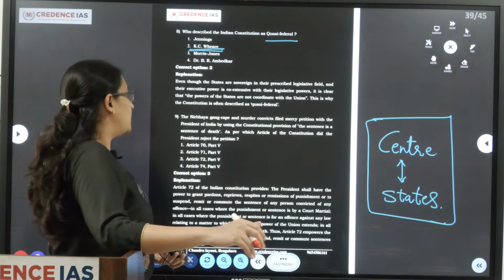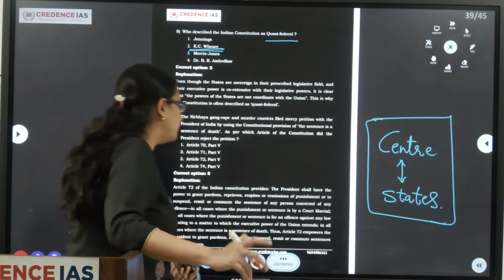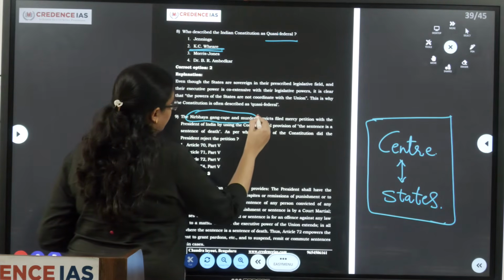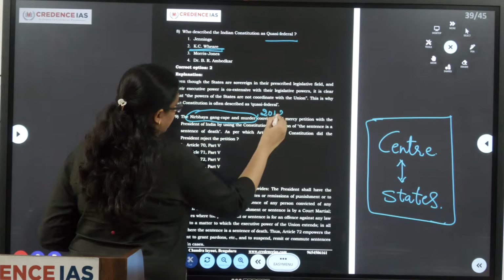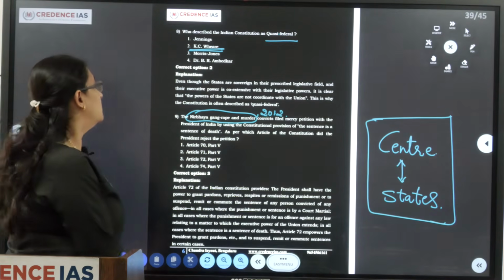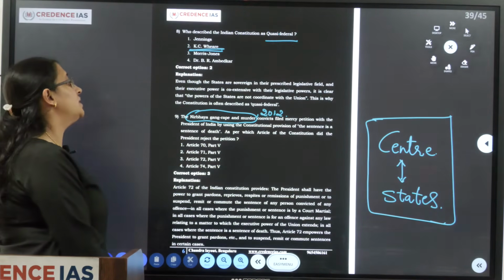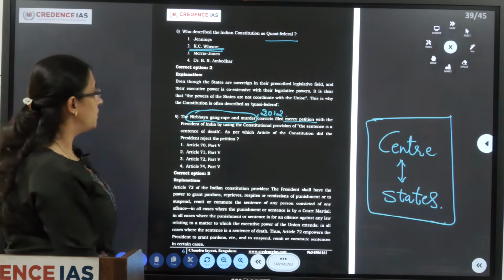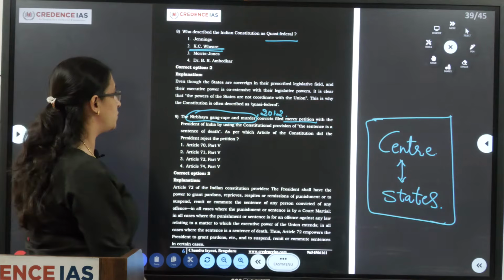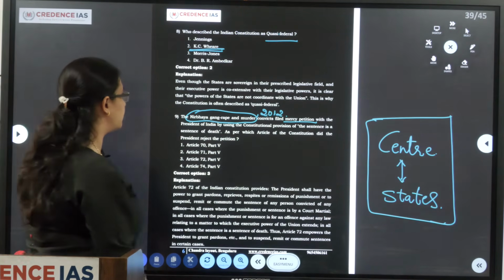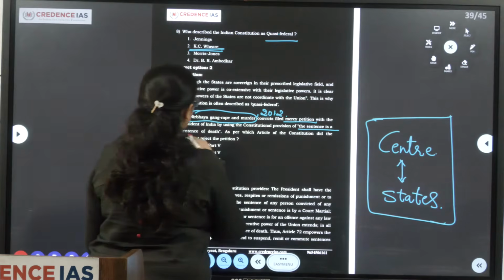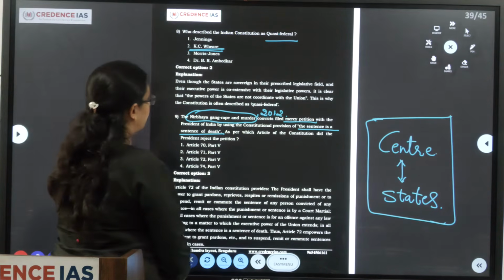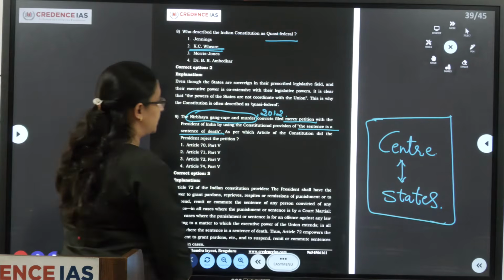Next one, the Nirbhaya gang rape and murder convicts. Nirbhaya gang rape case, 2012. The Nirbhaya gang rape and murder convicts filed a mercy petition with the President of India using the constitutional provision for a sentence of death. As per which article of the Constitution did the President reject the petition?